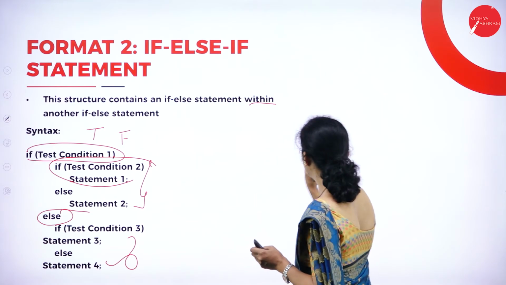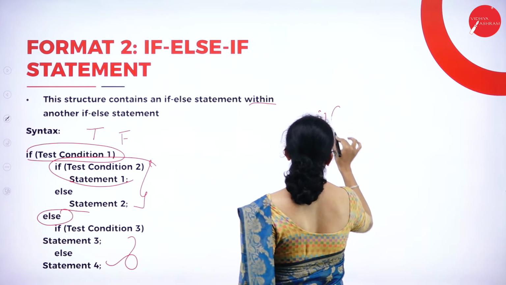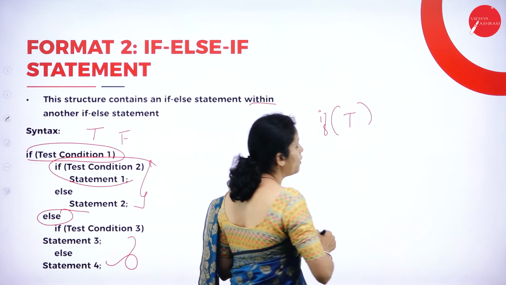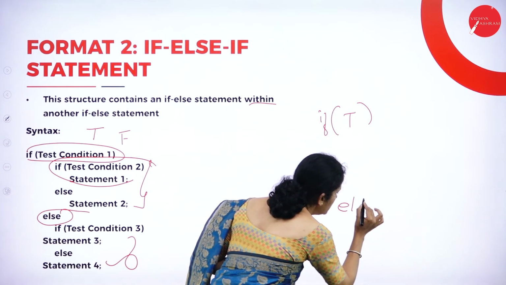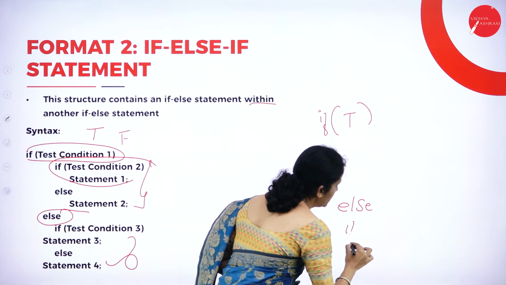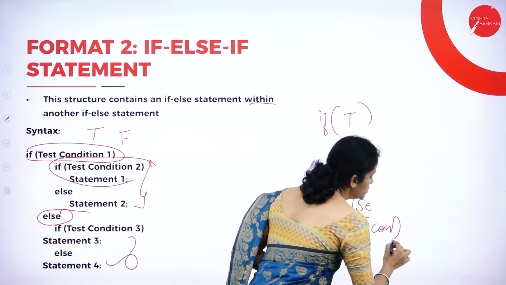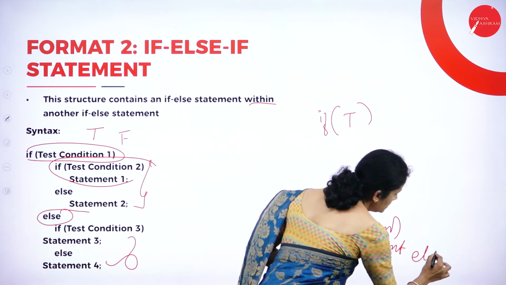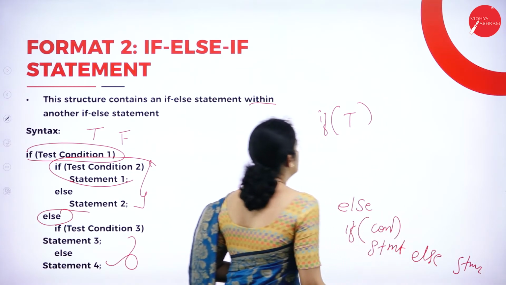So please remember here, the given condition can be true or false. If the given condition is false, I'll have the else part. In this I'll write if the condition, and if this condition is true, statement 1, else statement 2.